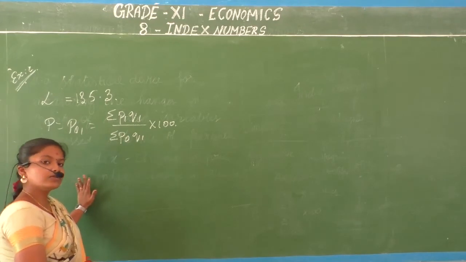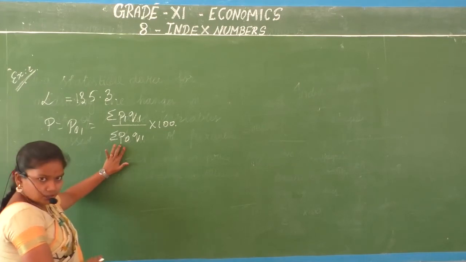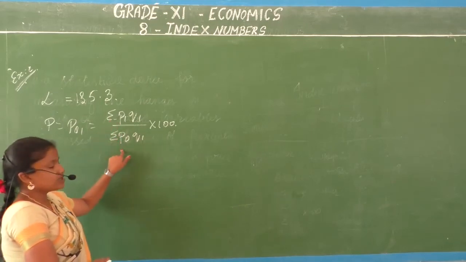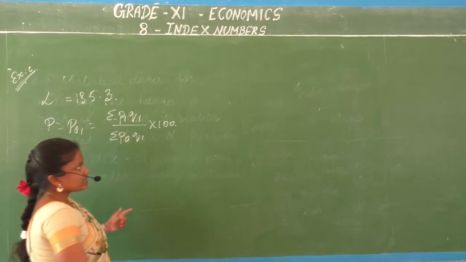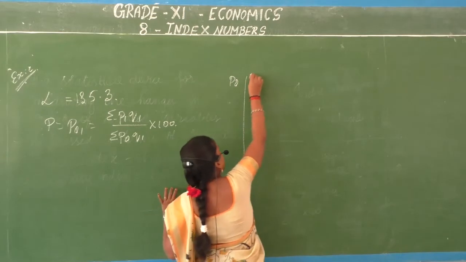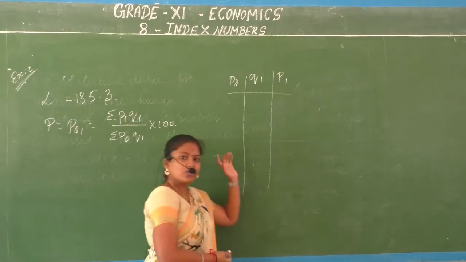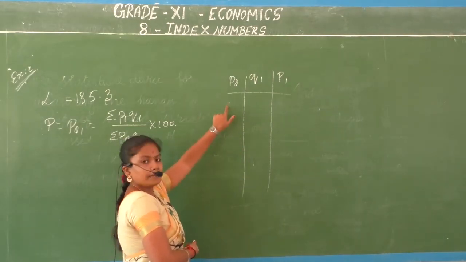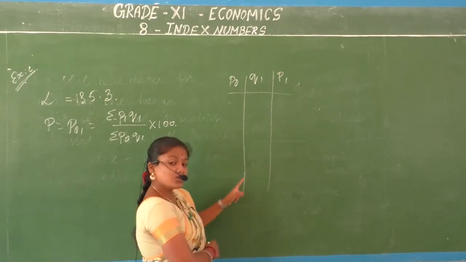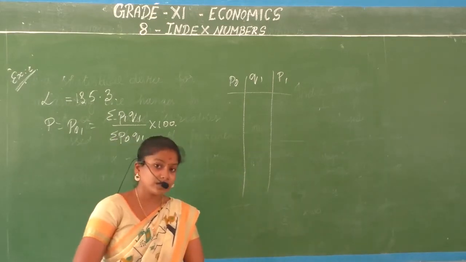What we did earlier was multiply P1 and P0 with Q0 and take a value. Now what you have to do is multiply P1 and P0 with Q1. So let us take the values quickly. You have your P0 here. Let's put Q1 in the center and P1 here. What is P0? Base period's price. What is P1? Current period's price. What is Q1? Quantity of the commodities in the current period, not the base period.